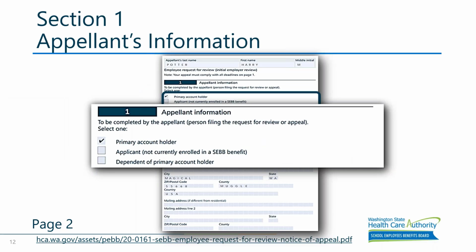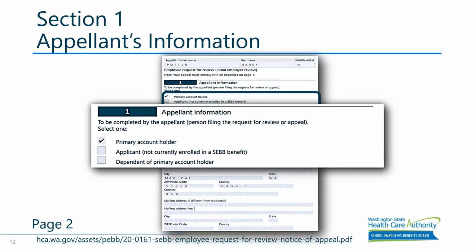Section 1 of the form is information about the person filing the appeal. It is helpful to the appeals process if we know who is making the appeal: a subscriber, an applicant, or a dependent.